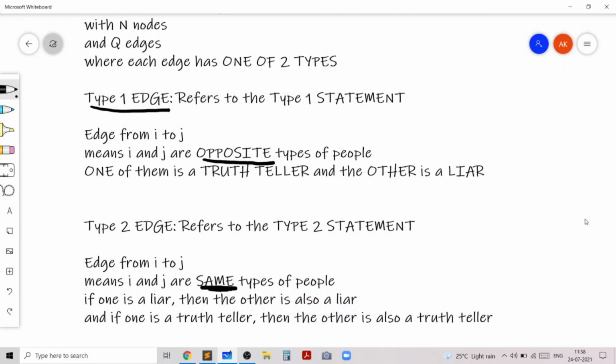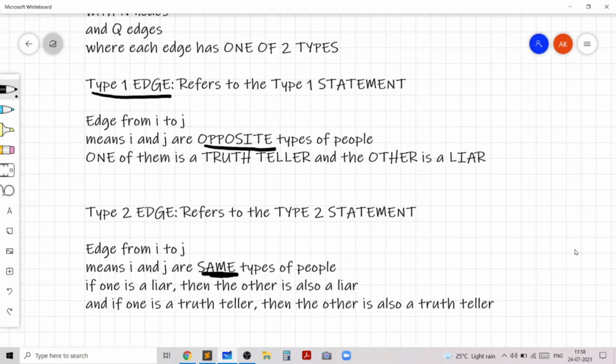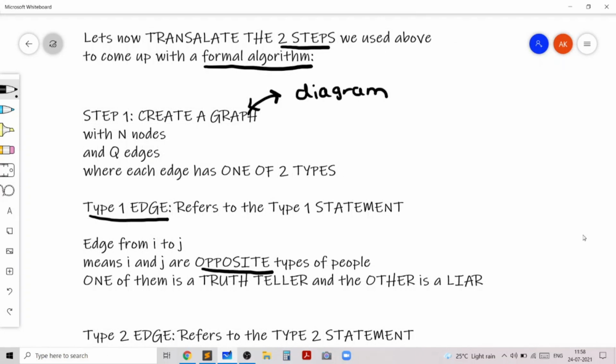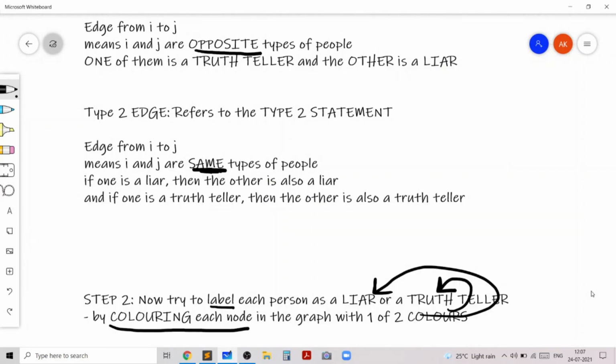And now let's expand on the second step which we used to solve the sample test cases, to come up with an algorithm on the graph which we created. So step 2 in the informal algorithm was labeling each person as a liar or a truth teller, and we'll be doing this in the formal algorithm by coloring each node in the graph with one of two colors.